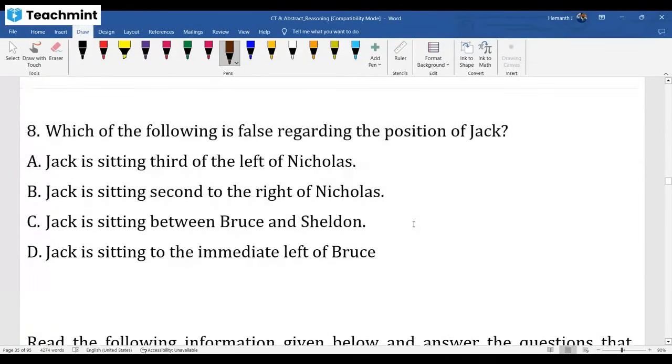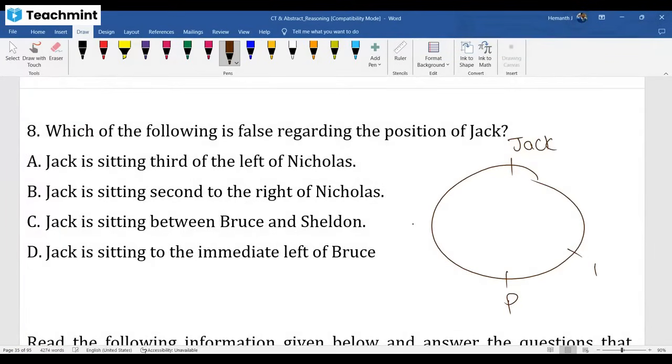Which of the following is false related to Jack? Related to Jack, which is false is what the question asks. This is the arrangement we already did. Here, Jack is third to the left of Nicholas. Nicholas first left, second left, third left, fourth left. So this is the wrong answer. Option A is the false statement.